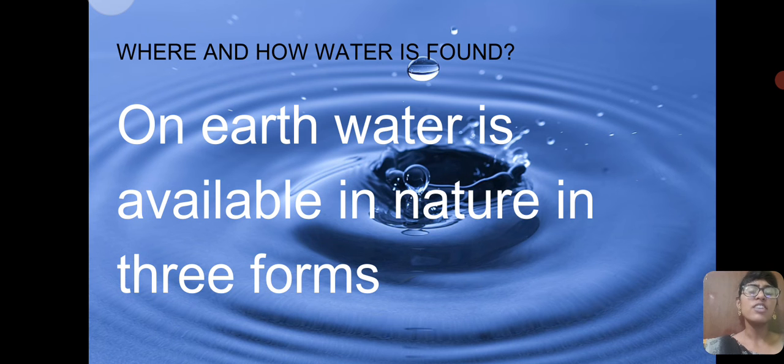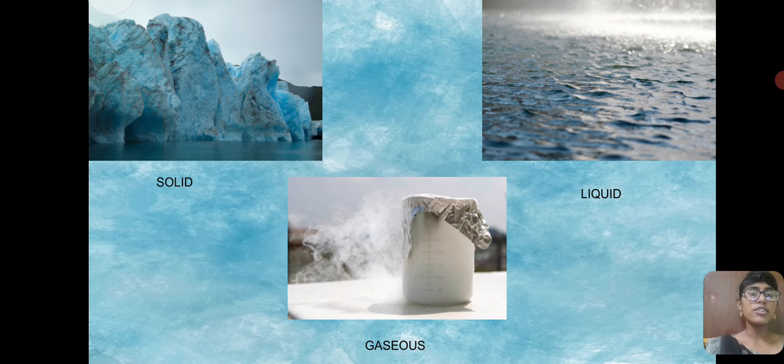Okay, first we see where and how water is found. See, on earth, nature has given so much availability of water. So, on earth, water is available in nature in three forms. Now, we see what those three forms are. First form is solid form. Second form is liquid form. Third form is gaseous form.